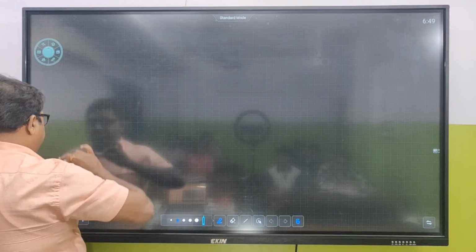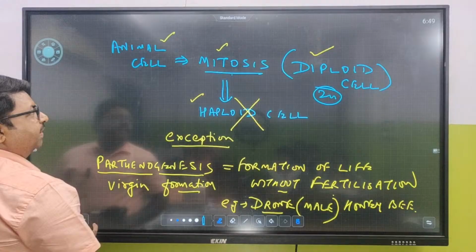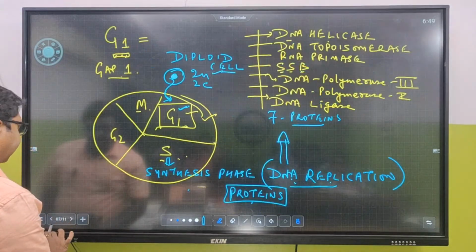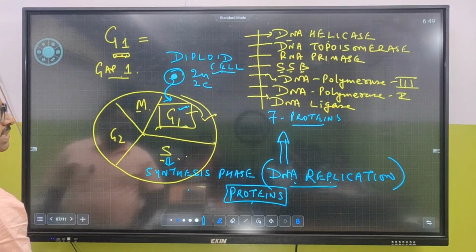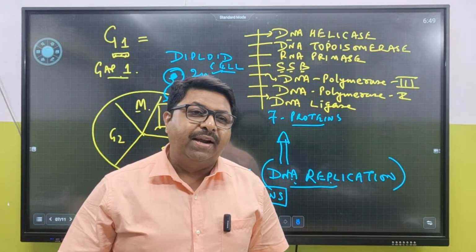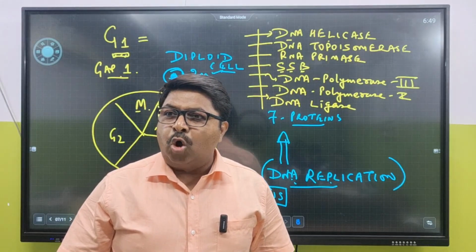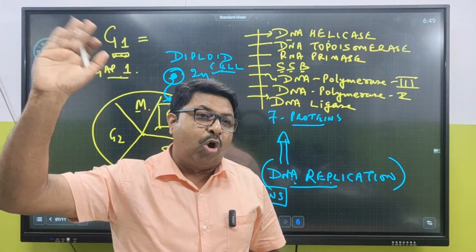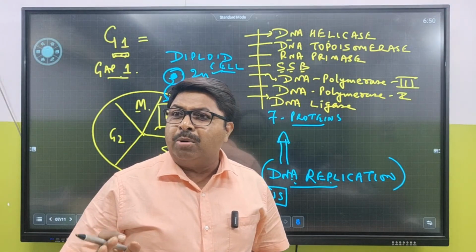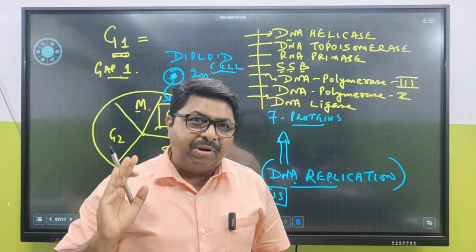But in case of plant cell, where does it take place normally? In haploid or diploid? In both haploid and diploid. How? If you remember, in plants we have talked about the lower plants. In plant kingdom, we have talked about algae, bryophytes, then we have talked about pteridophytes.